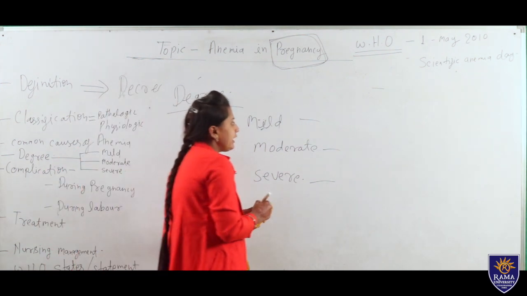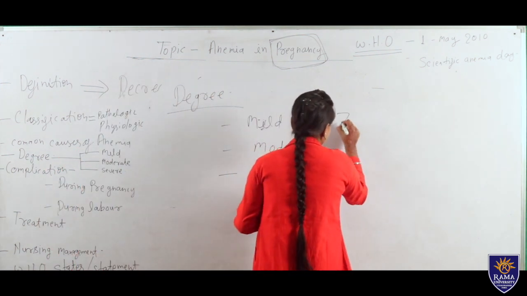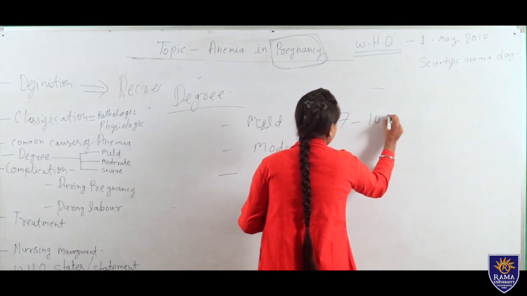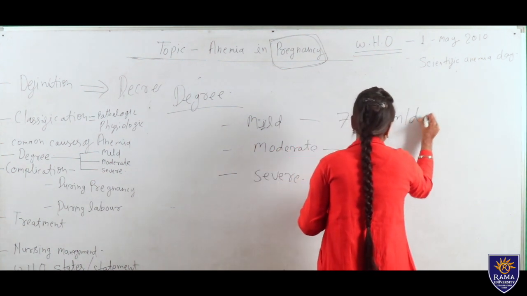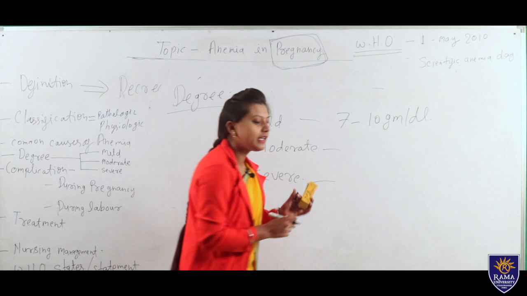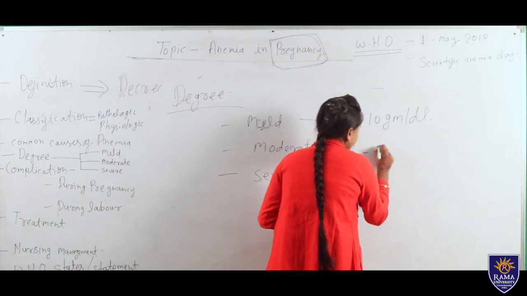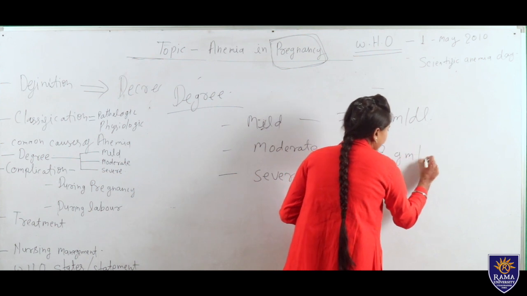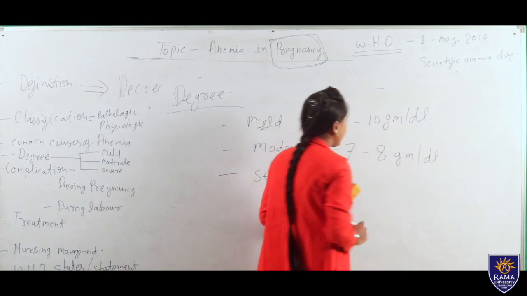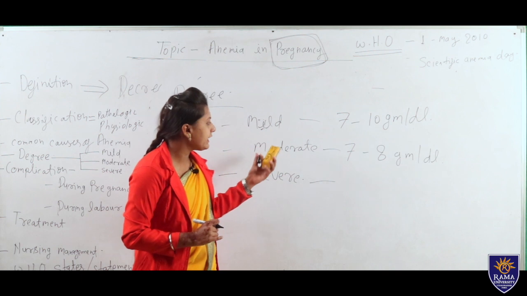In mild anemia, hemoglobin is 7 to 10 gram per dl. If hemoglobin is 7 to 8 gram per dl, that comes under moderate anemia.